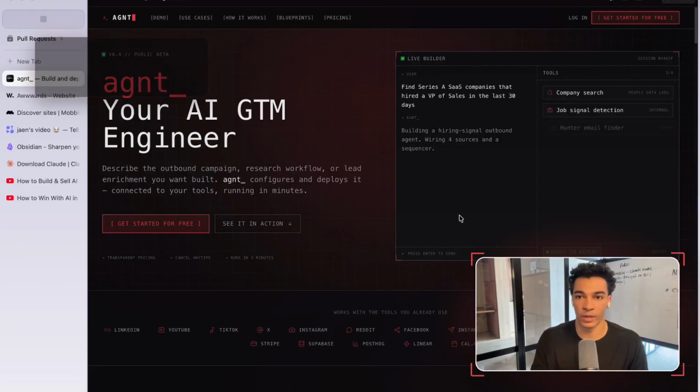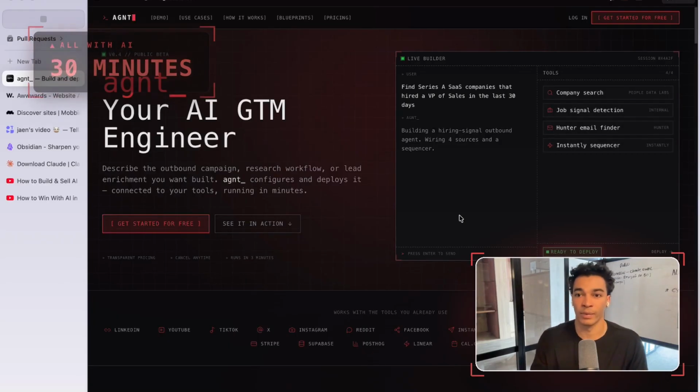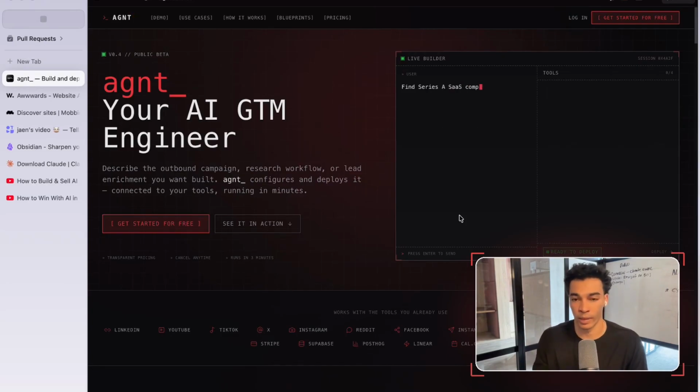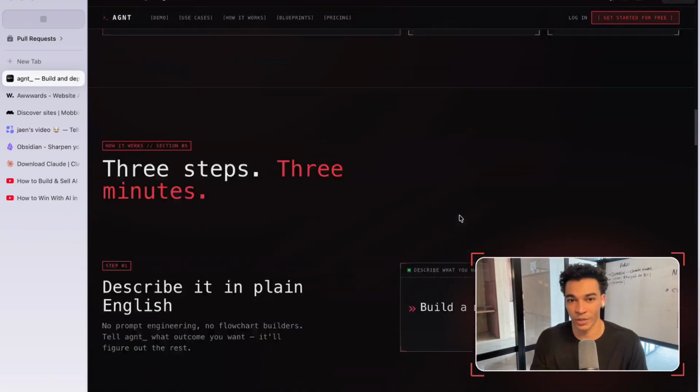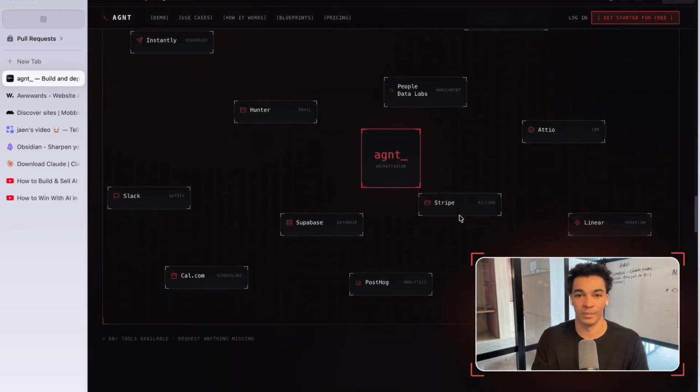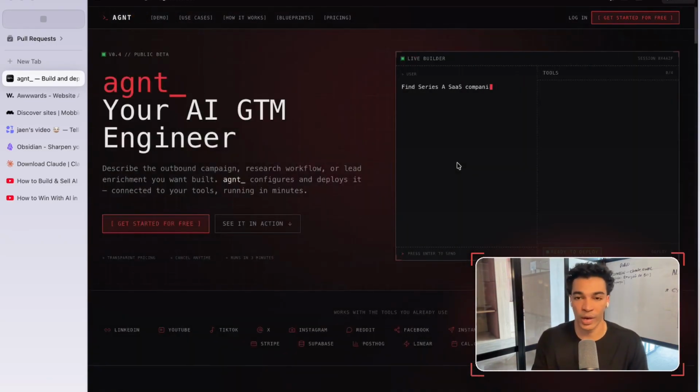So this is my website for Agent. I built this in about 30 minutes completely with AI. Didn't write any of the code for it by myself. You might not like it. I personally think it looks pretty good. You know, it has cool animations. The design is good. I don't know, personal preference there. I'm going to show you how you can build any website that you want in an hour or less.